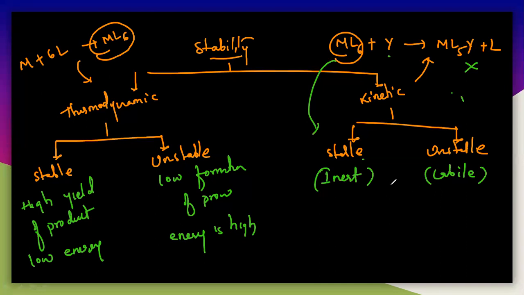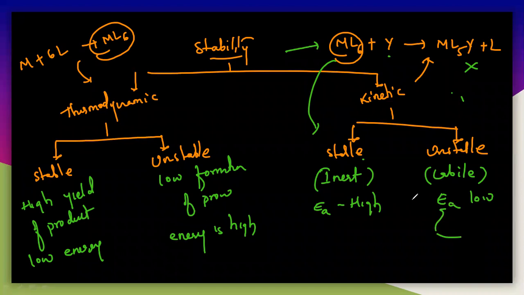Here it can be decided with the activation energy. So how can we decide? If the activation energy is very high, that means it is stable, because the activation energy is nothing but the energy required to break the bond. If the energy required to break this particular bond is very high, it cannot interact with Y. So if the interaction of metal and ligand is very high, the energy required to break this bond is very high, and that is called the activation energy. So if the activation energy is high, it is stable; if the activation energy is low, it is unstable.